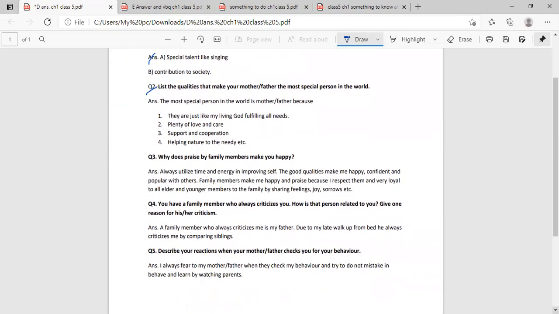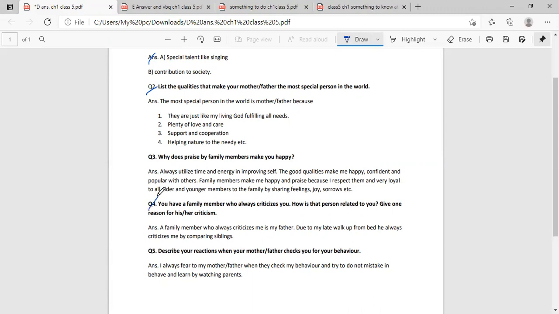Then third question, why does praise by family members make you happy? Answer is here. Always utilize time and energy in improving self. The good qualities make me happy, confident, popular with others. Family members make me happy and praise because I respect them and am very loyal to all elder and younger members of the family by sharing feelings, joy, sorrow, etc. This is the answer.